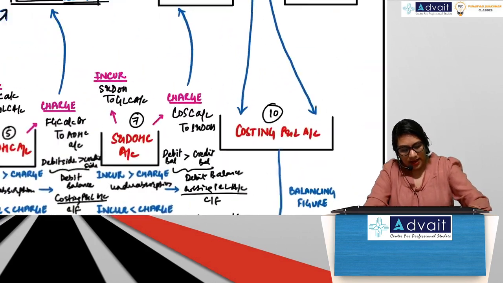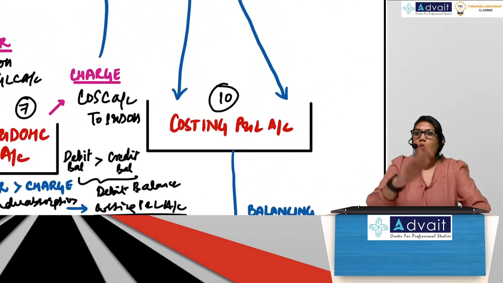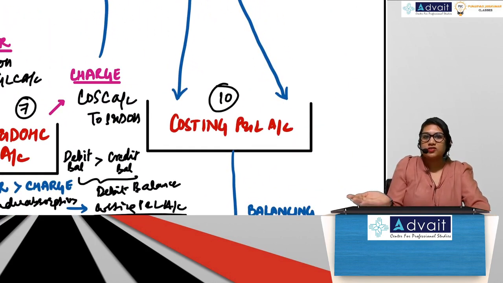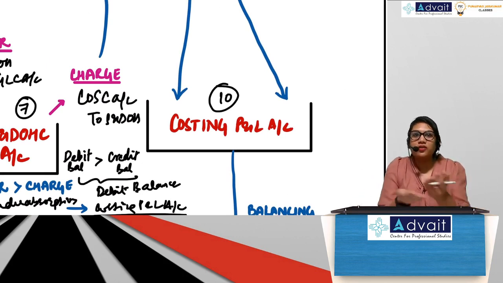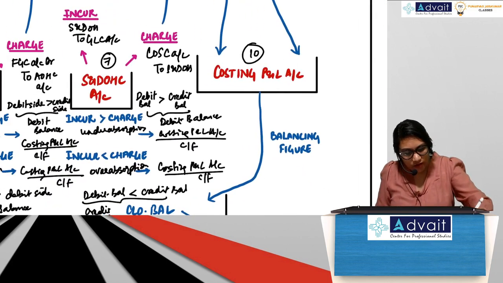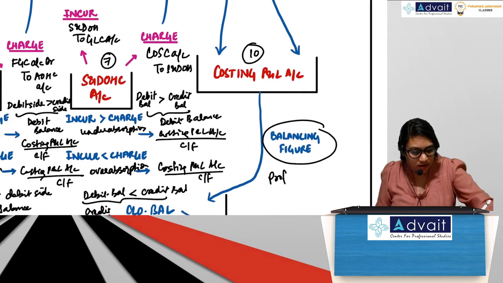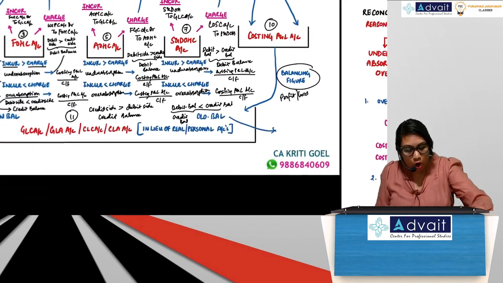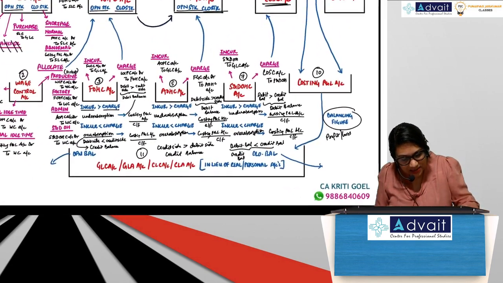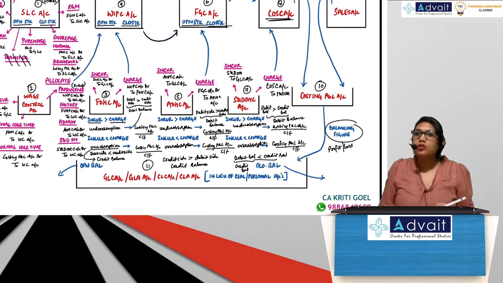Now in costing P&L account, one side I have cost of sales, other side I have sales. So what is the difference? Profit or loss. So this balancing figure is profit or loss. Where does this go? This goes to GLC. That's why I've shown an arrow.